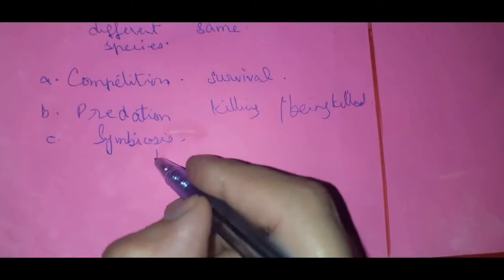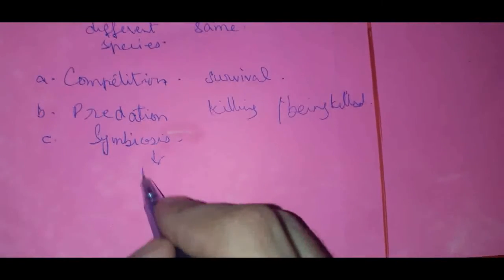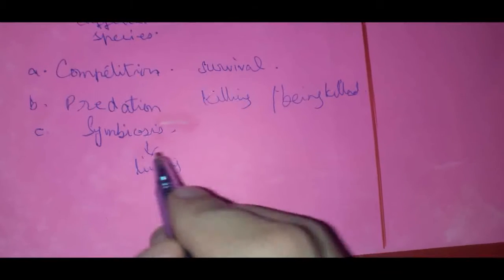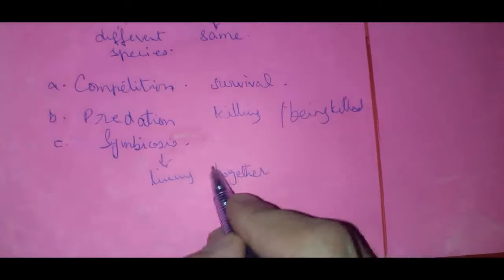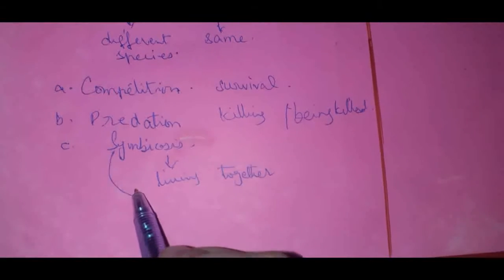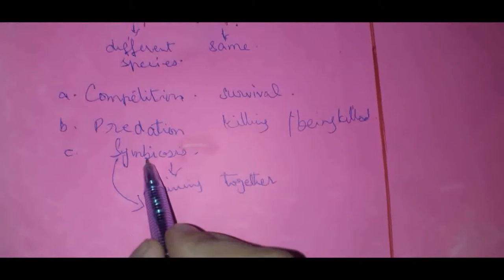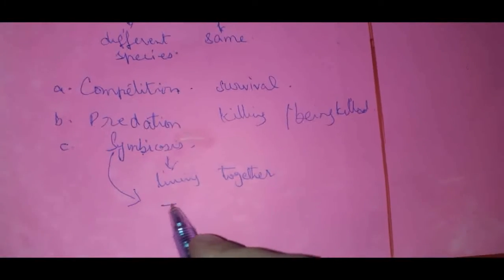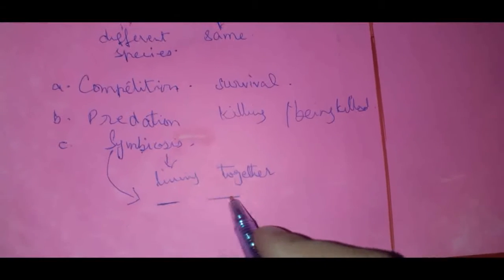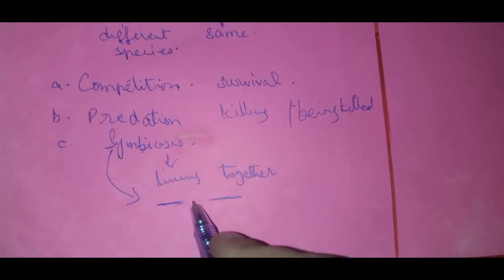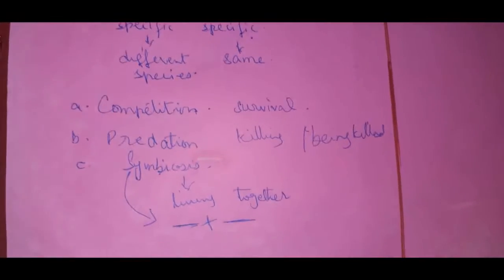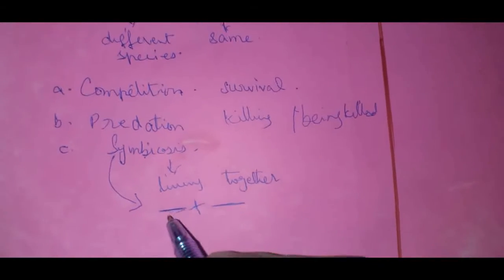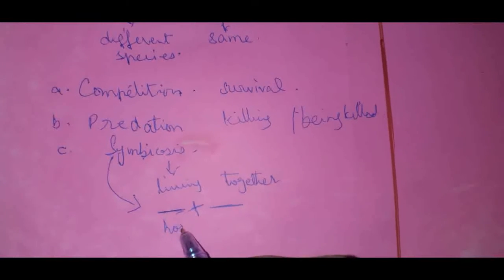The word symbiosis means living together. So as the name shows clearly, symbiosis would be the interaction between different types of species which live together. One body will always be a host.